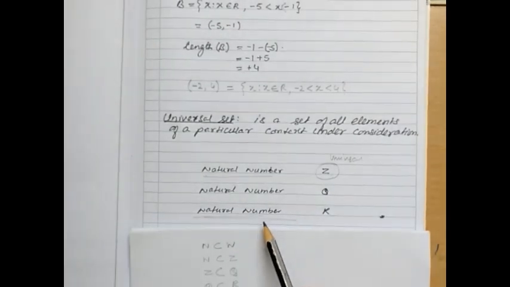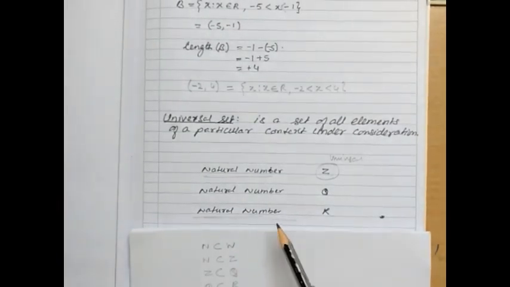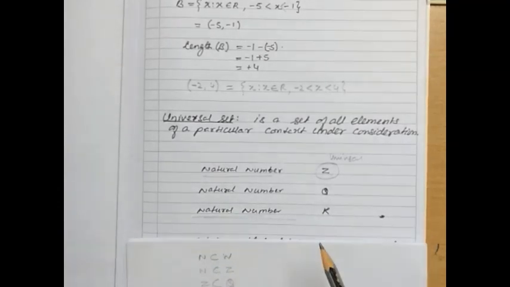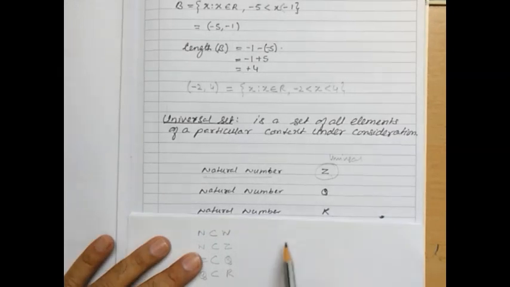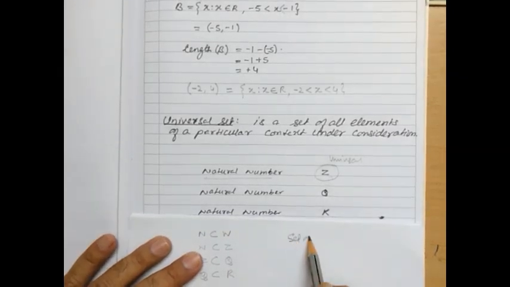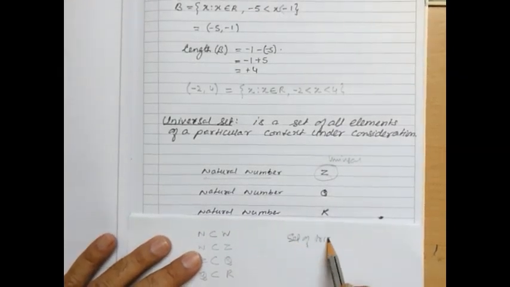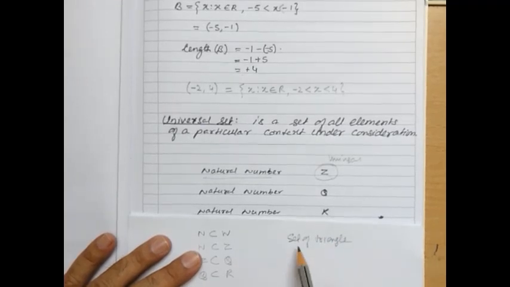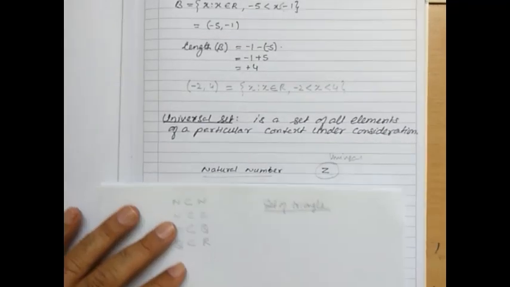Now to explain the universal set in a better way, let's take up more examples. Let's take the example of the set of triangles. So this set of triangles will contain what?